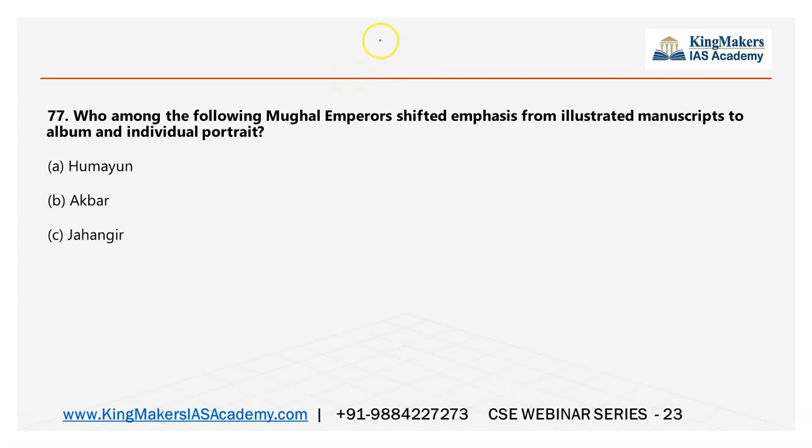So instead of going for a big book like Nitin Singhania, this gist provided through Kingmakers is better. Usually you have to read the NCERT, Introduction to Indian Art, Part 1, and Themes, as well as the old NCERT history books, where you will have the art and culture part. So find the art and culture part and make a note of it. Then if possible Nitin Singhania, if not, please have a look at the Kingmakers art and culture gist.